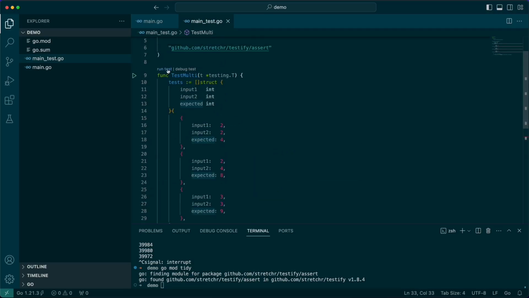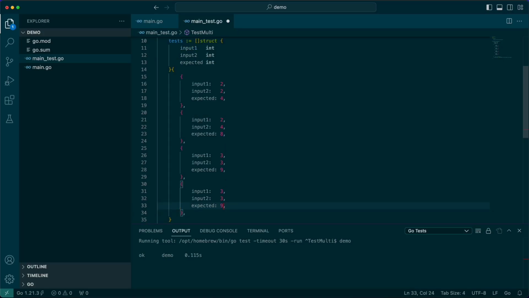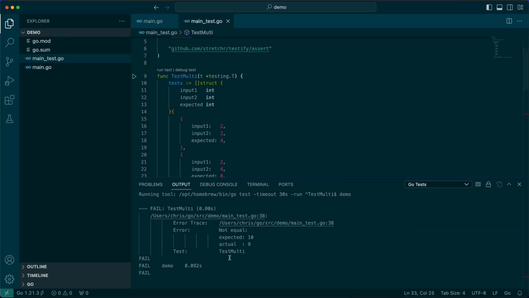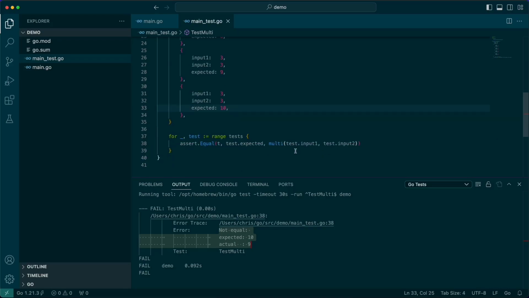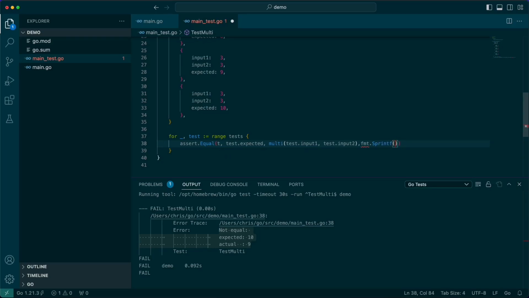And so the exact same test, if we run it, passes. If we want to create one that fails, let's say 10, we know this is going to fail, but let's just see what a failure looks like. The output is also already verbose for you. It kind of gives you the anticipation for the input, the expected, etc. And then if I want, you can also append a message on to it.